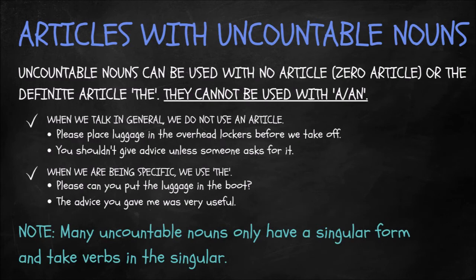Moving on now to uncountable nouns and how they are used with articles. Uncountable nouns can be used with no article or the definite article the. They can also not be used with a or an. When we talk in general, we do not use an article. Okay, please place luggage in the overhead lockers before we take off. So you might hear this on a plane. Okay, and we're talking about everyone's luggage, all the luggage in general.